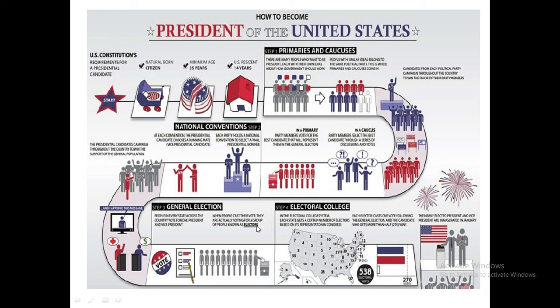They elect the electors, and these electors form the electoral college, which ultimately elects the president of the United States. There are a total of 538 electors, and the candidate who gets more than 270 votes will win the election. This is all about the presidential election of the United States.